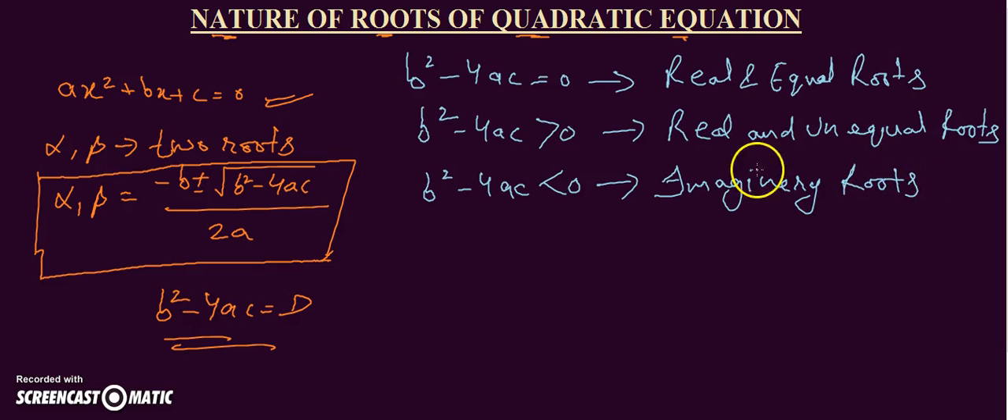So the basic term to know the nature of roots of a quadratic equation is this one, which is b² minus 4ac equal to D, and this is the way to use it to know the nature. I hope the topic nature of roots is cleared by now.